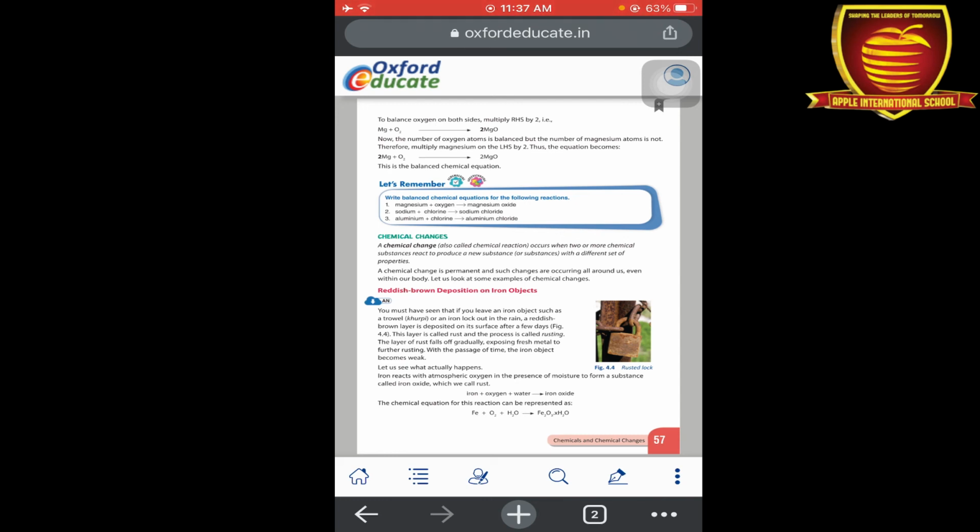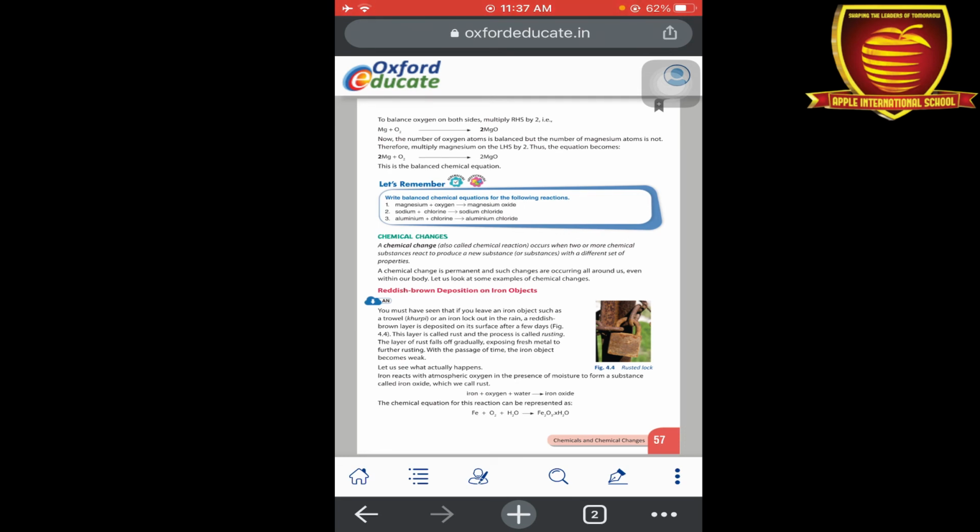Okay, so the next one is chemical changes. So in 6th class we have already done the definition of a chemical change and physical change. Okay, so what are physical changes? Physical changes are those changes in which no new substance is formed. Okay, but in chemical changes a new substance is formed. Okay, so a chemical change occurs when two or more chemical substances react to produce a new substance with different set of properties.